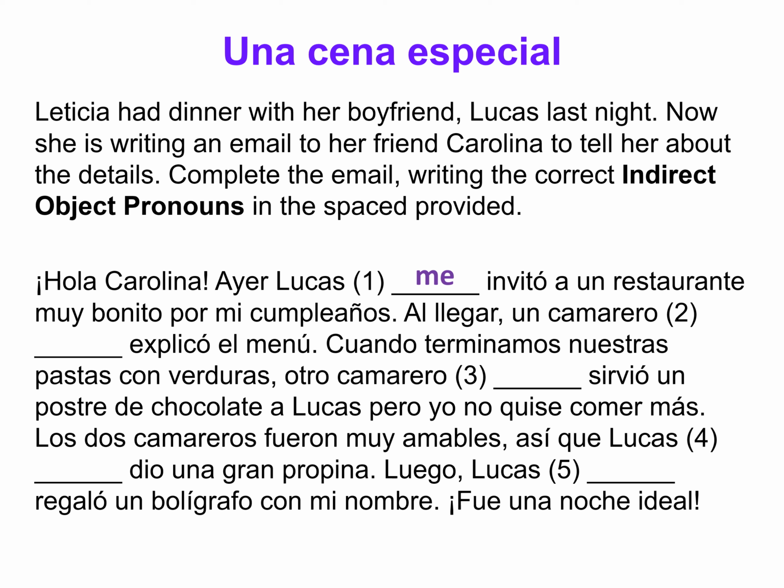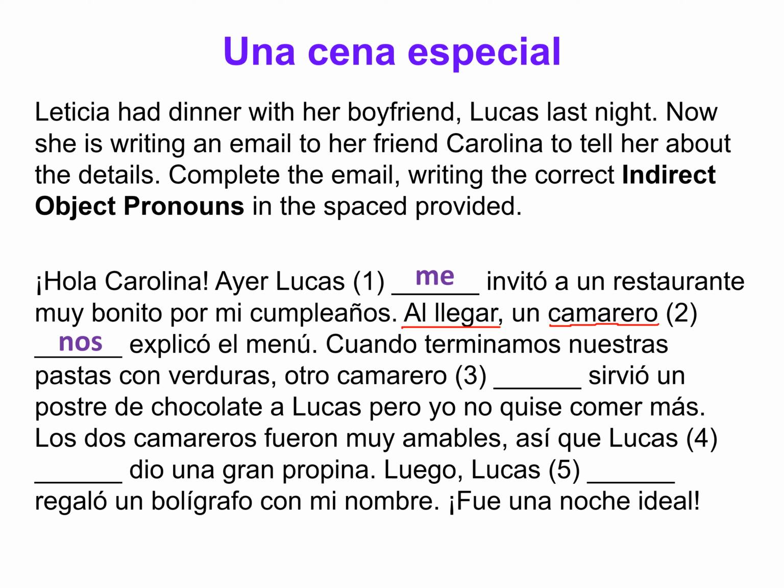And so, upon arriving, al llegar, upon arriving, and then camarero is a waiter. And so, un camarero, and then it would be nos, right? A waiter, in this case, explained the menu to us.